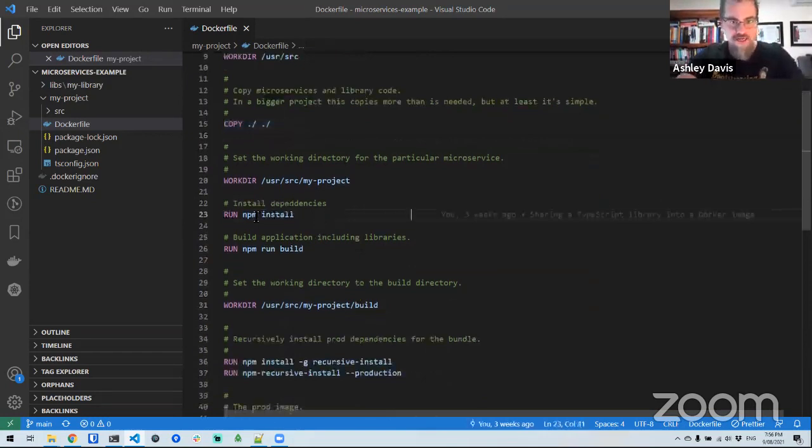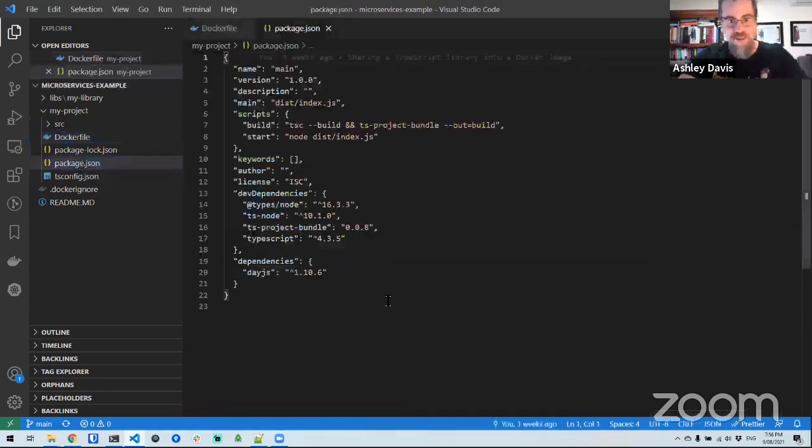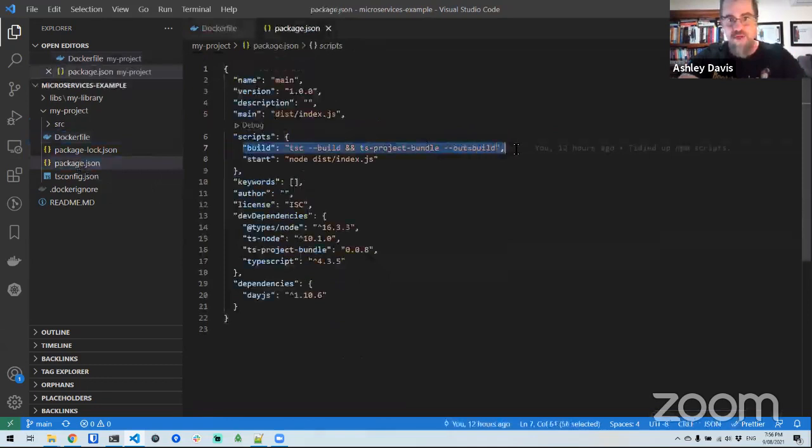And then we're running an npm install. This is what's going to get us our TypeScript compiler and all our dependencies. We're running the build script in the package.json. Let's do a quick aside and have a look at that. It's defined here. What you can see is that it's running TypeScript with that build argument we looked at a moment ago. That's what's going to build the current project, the current microservice, and fan out and compile all the shared libraries as well.